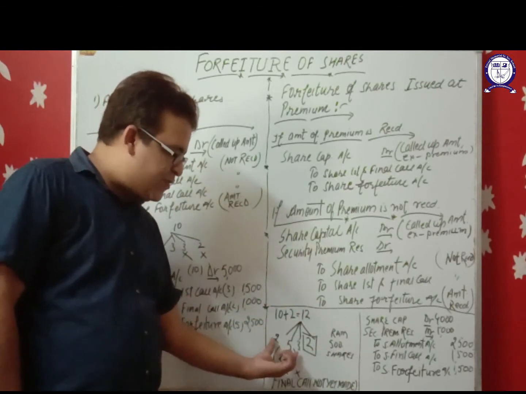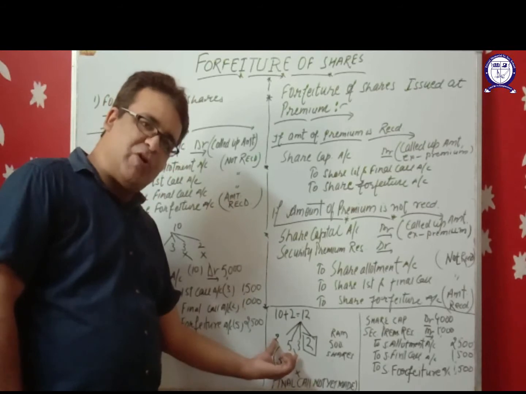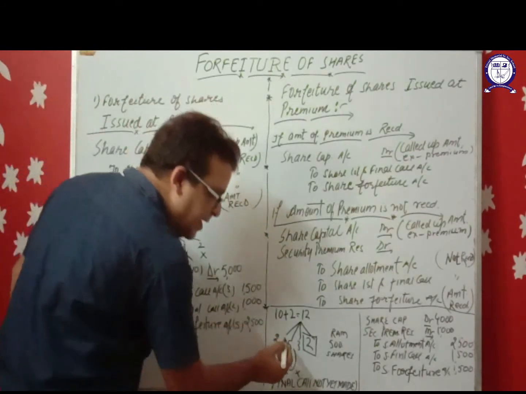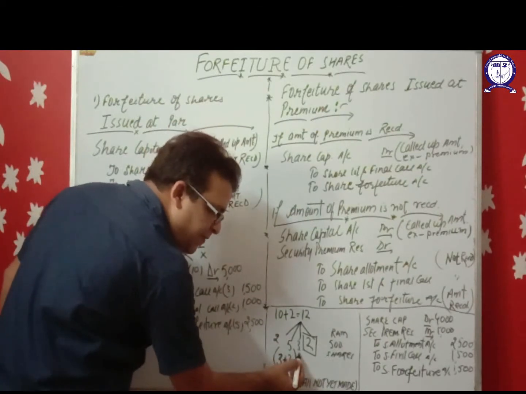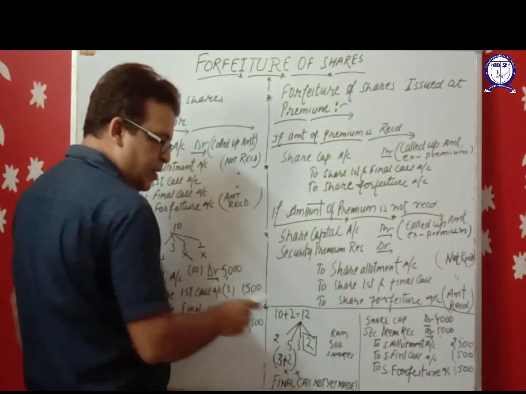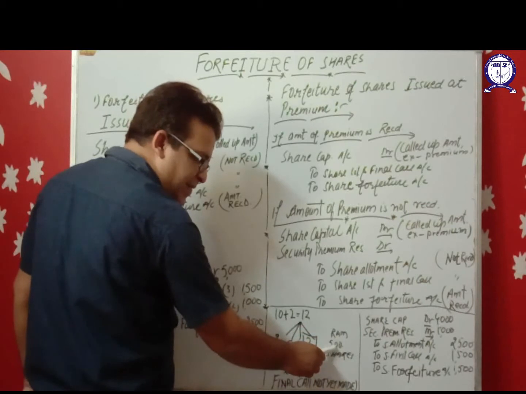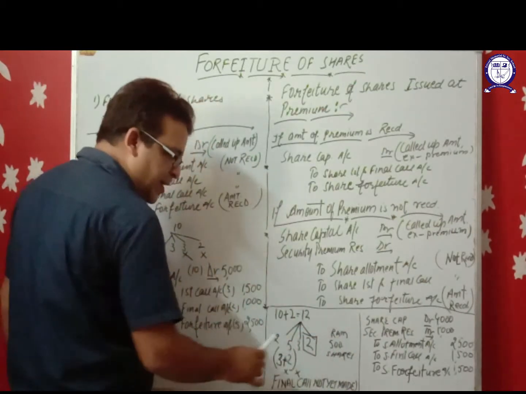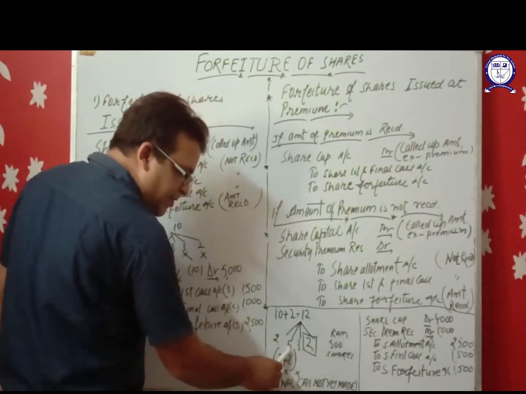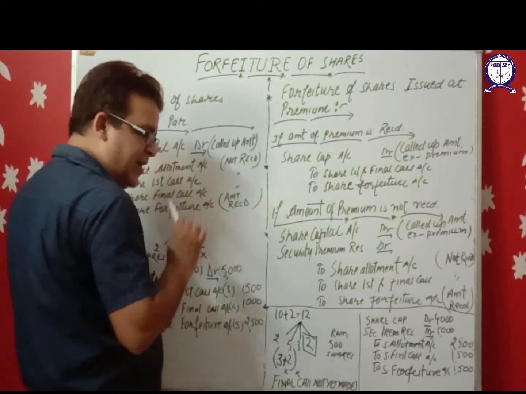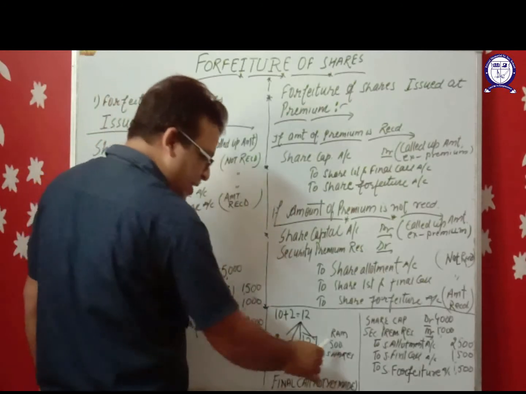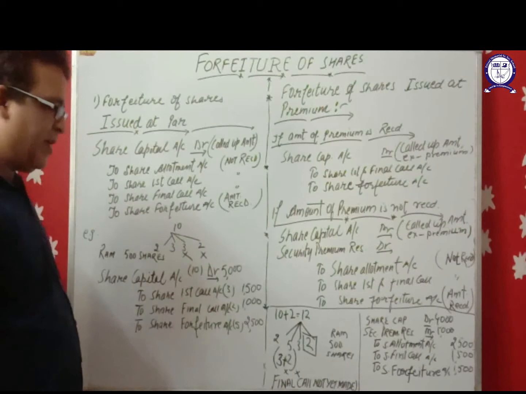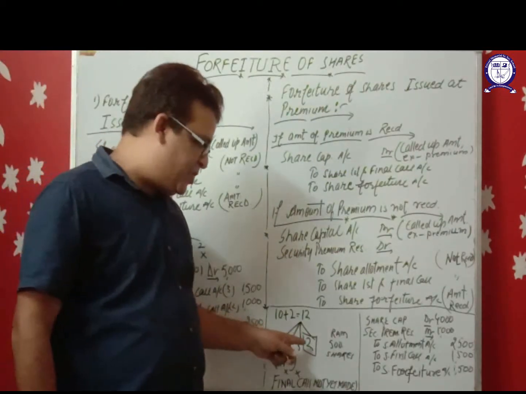Only 3 installments were called from the shareholders. Ram, who is holding 500 shares, has not paid his allotment money and first call money. 500 into 5, allotment money 2500, is not received by the company. 500 into 3, 1500 of first call, is not received. So the company cancels his shares.